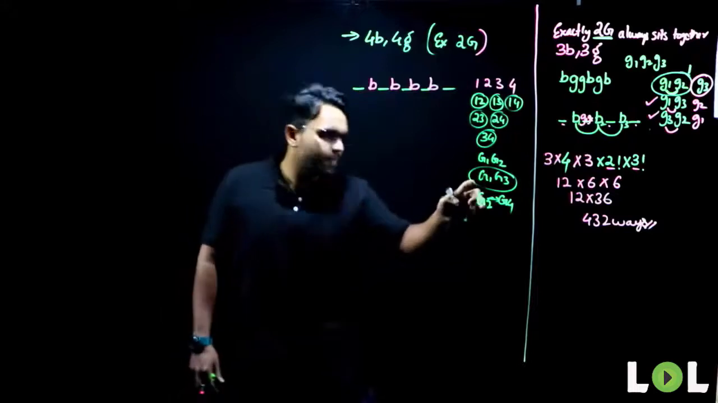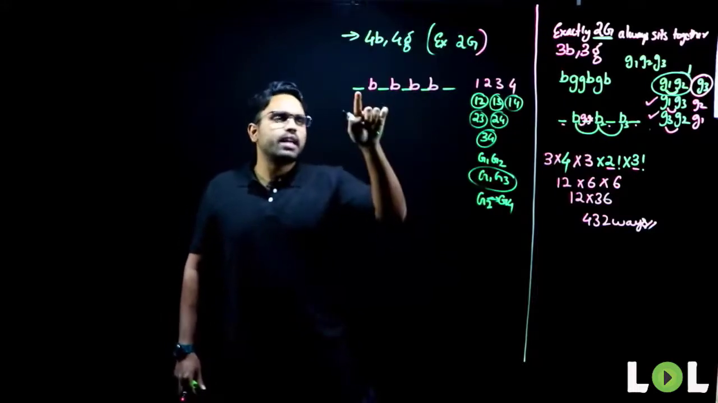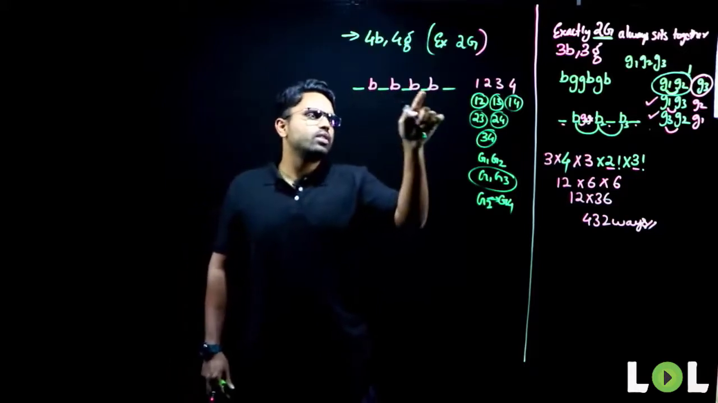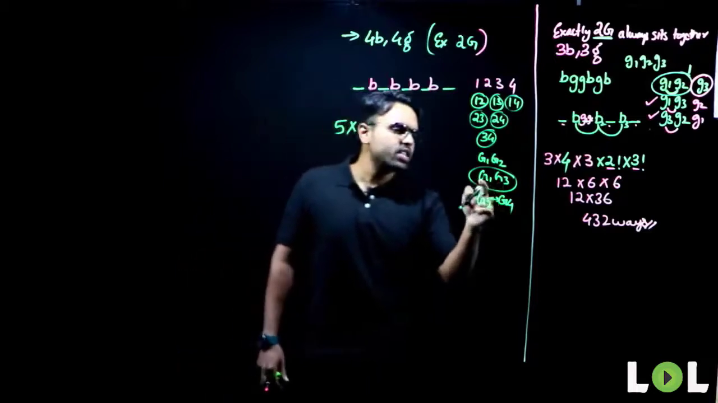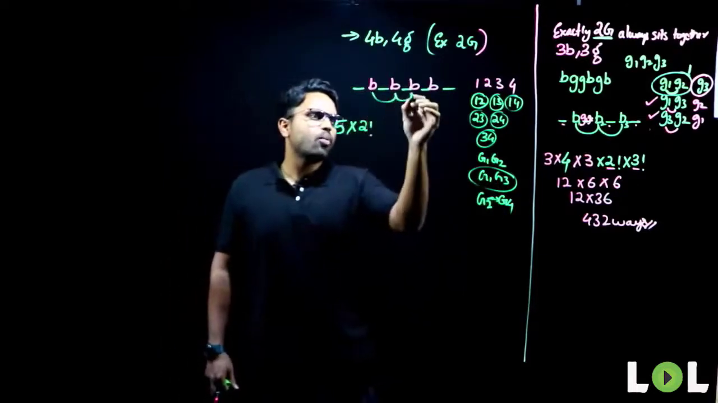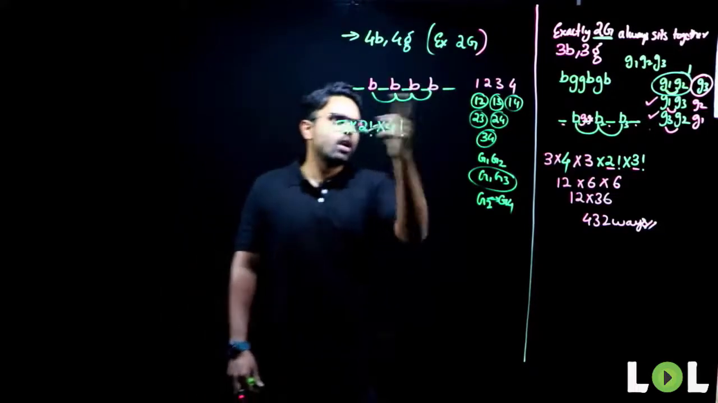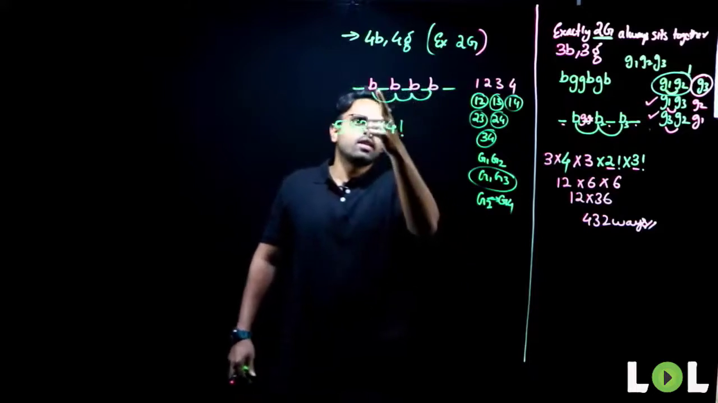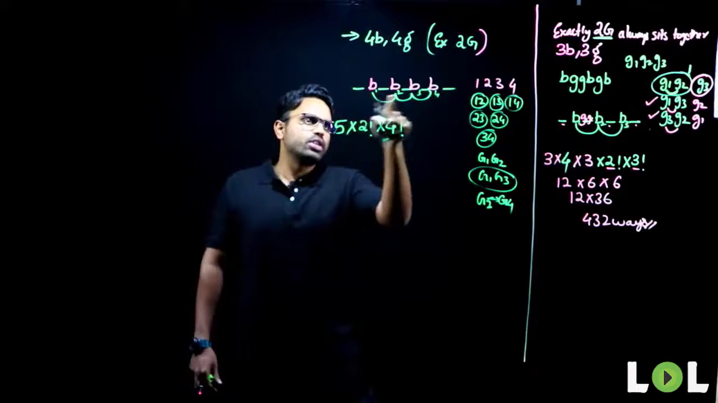Now start applying. Girl 1 and girl 3 can occupy how many positions? 1, 2, 3, 4, 5. It can occupy 5 positions. Next, they can rearrange among themselves in how many different ways? 2 factorial ways. Now, these 4 boys can rearrange among themselves in how many different ways? 4 factorial ways. Now, what are we done with? We are done with arranging boy 1, boy 2, boy 3, boy 4, and the positions.